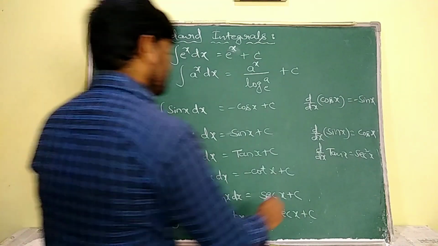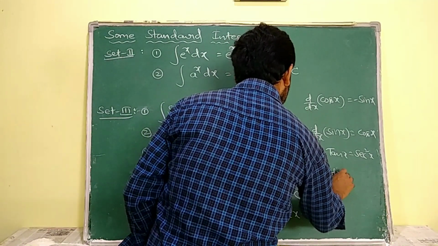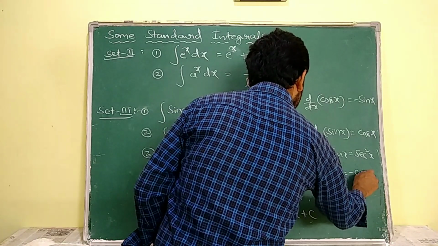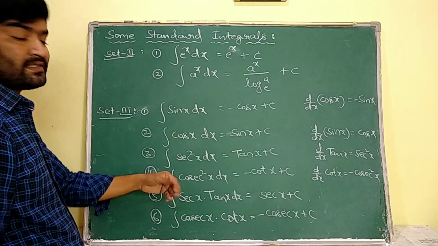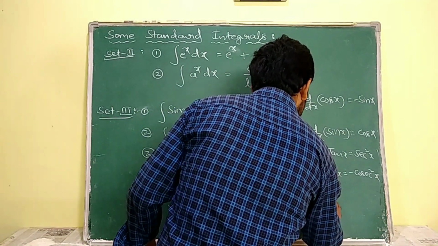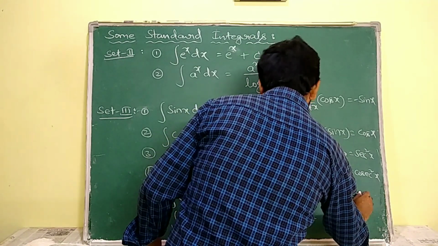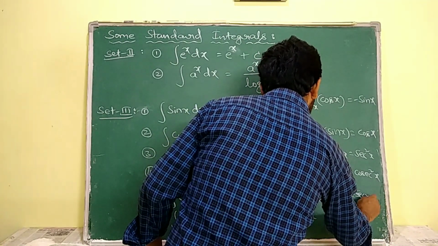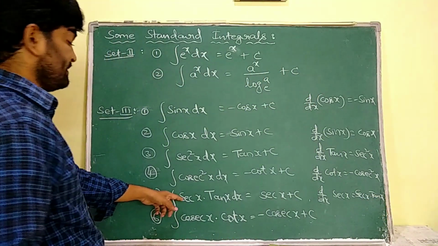d by dx of cot x is minus cosecant square x, so the integral of cosecant square x is minus cot x. d by dx of secant x is secant x tan x, so the integral of secant x tan x is secant x.